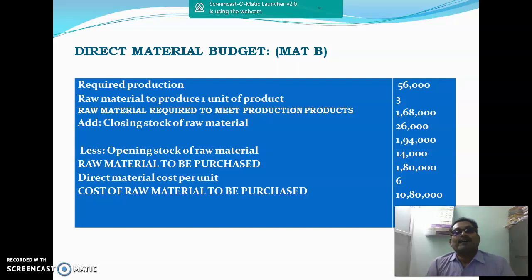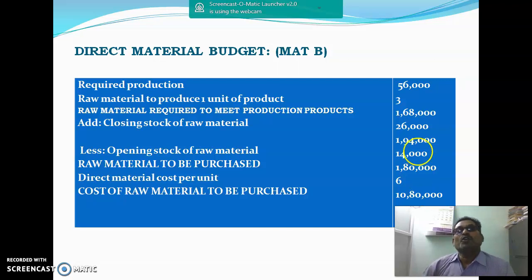1,80,000 units to be purchased. Now come to the cost. Direct material cost per unit is 6 rupees. For purchasing 1 unit, we have to pay 6 rupees. For purchasing 1,80,000 units, we have to pay 10,80,000 rupees.